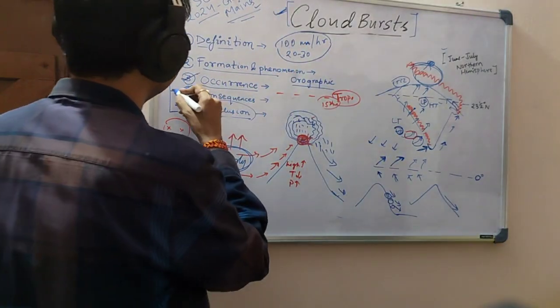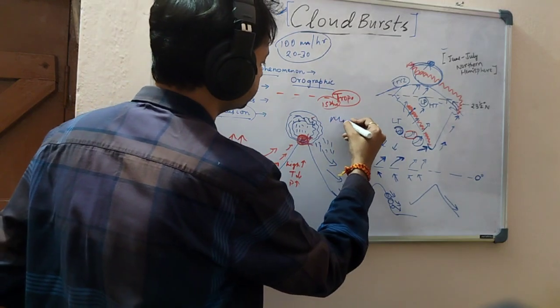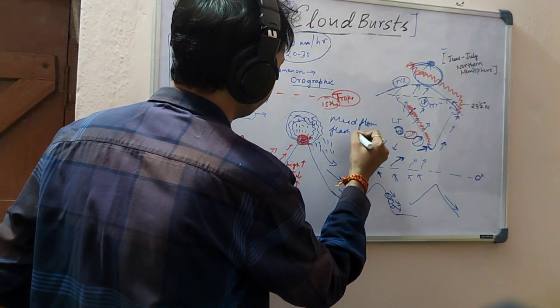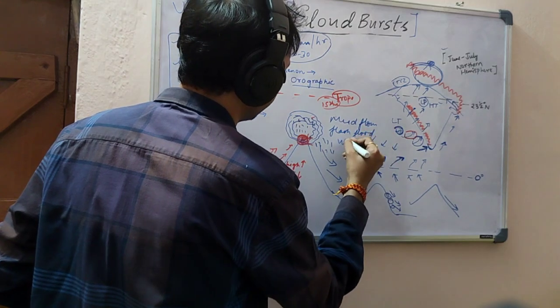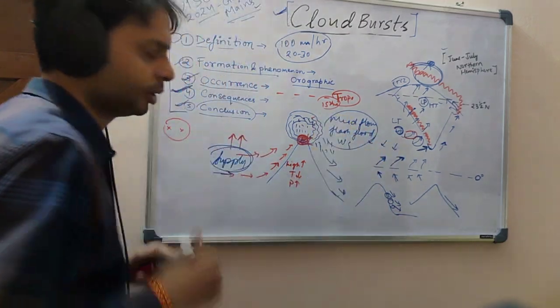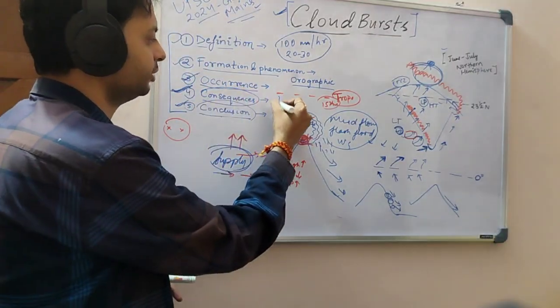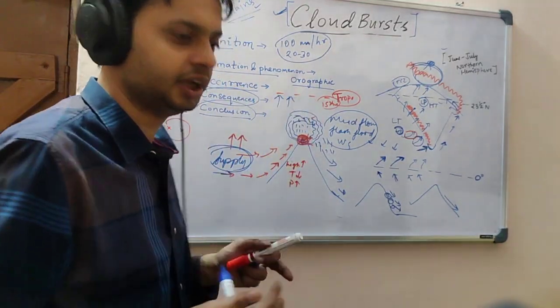Also, consequences we have seen: mud flows, flash floods, water spouts, even landslides can happen. Many things can happen, and these consequences can be very devastating, as we have seen in recent cloudbursts.